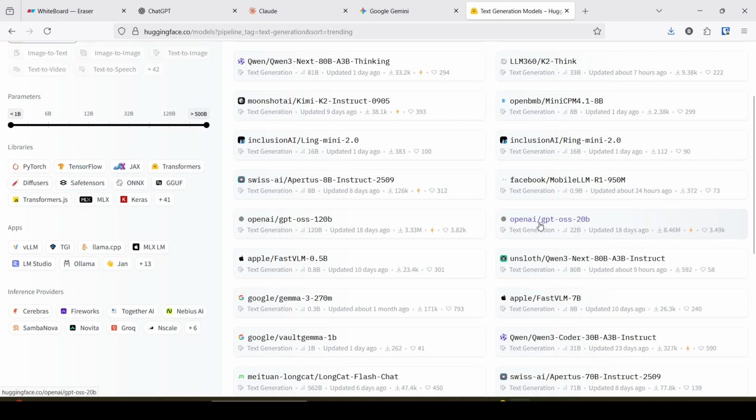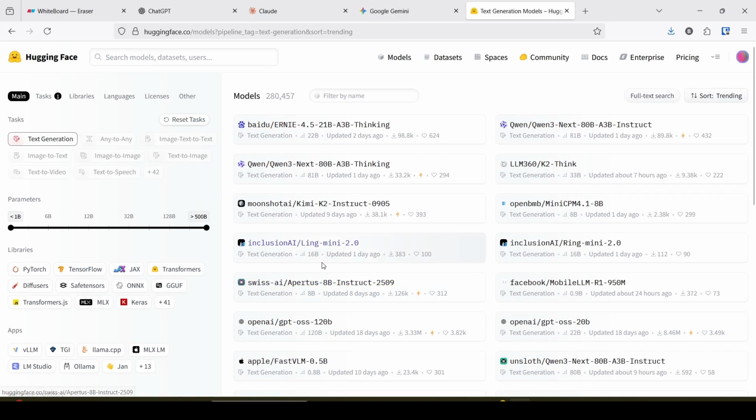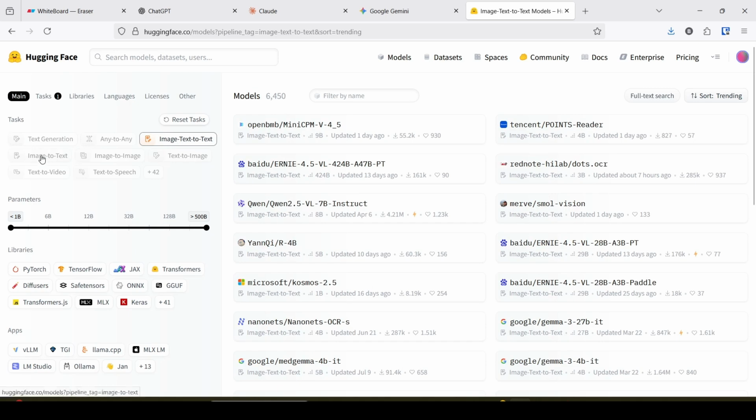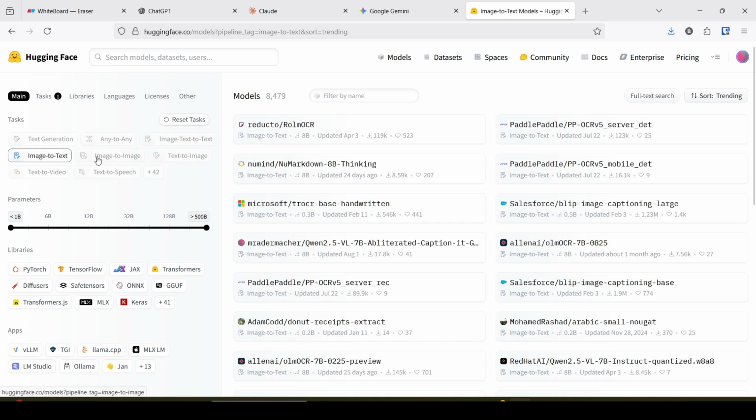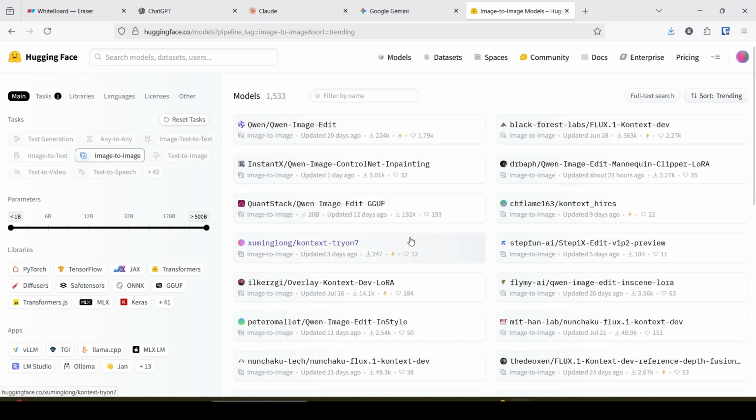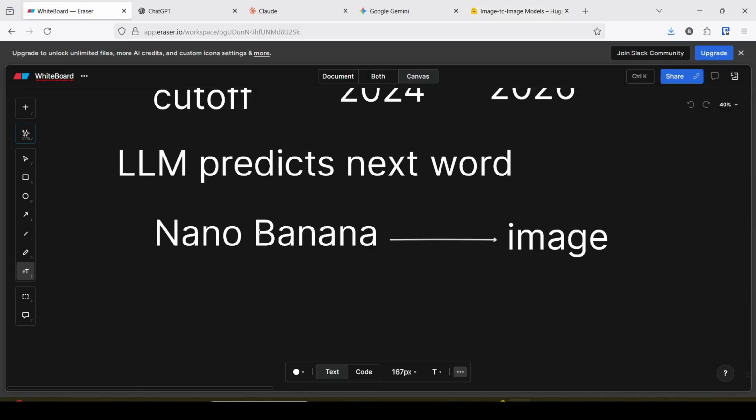This is the name of a large language model. Gemma 3 is also a text generation model. There are also image-text-to-text, image-to-text, and image-to-image models, with several model classifications.